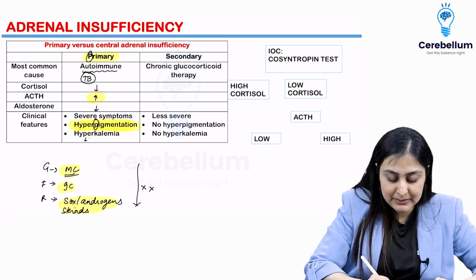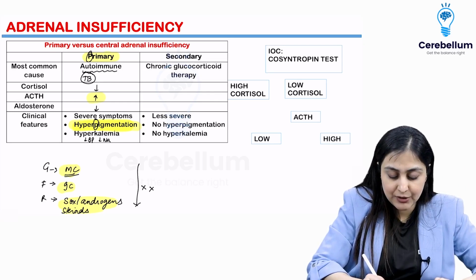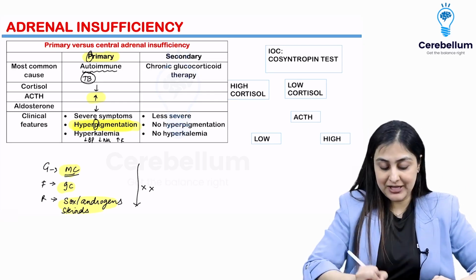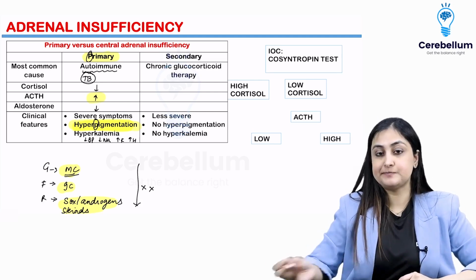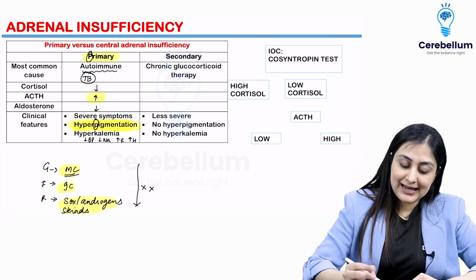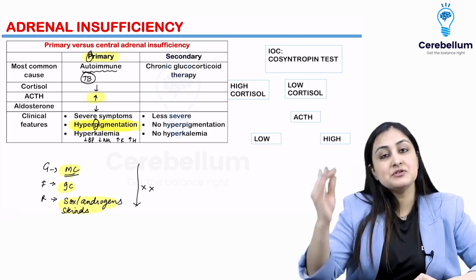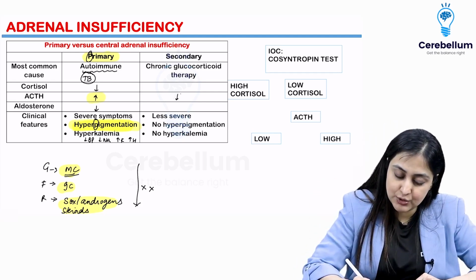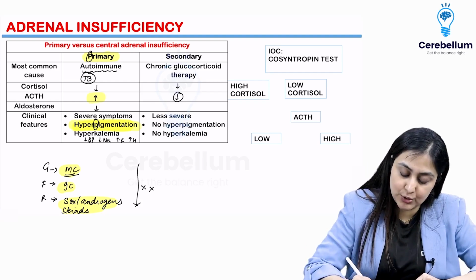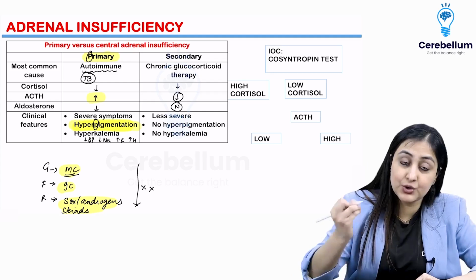So you have low BP, you have low sodium, and you have high potassium. Potassium and H plus go together, so you also have acidosis here. Okay, on the other hand, in secondary, what is happening is from the pituitary, ACTH is not coming. So ACTH is low, and that is why cortisol is low and aldosterone remains normal.